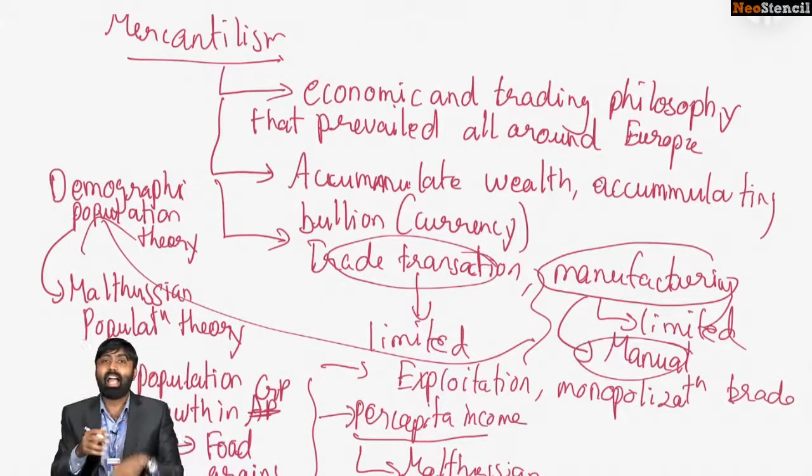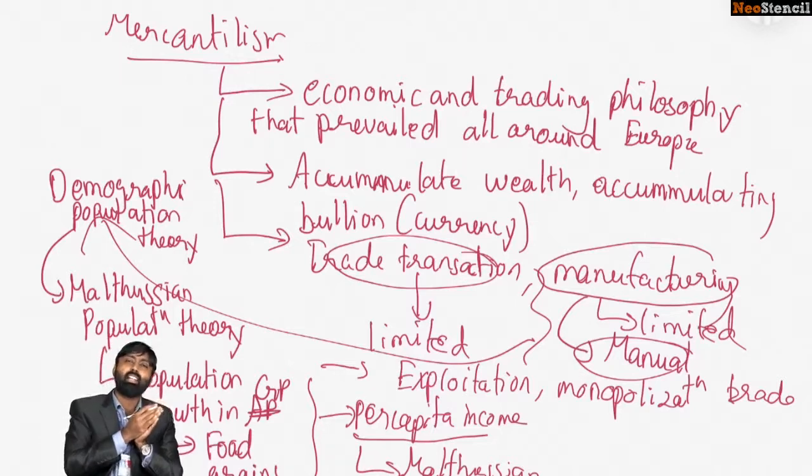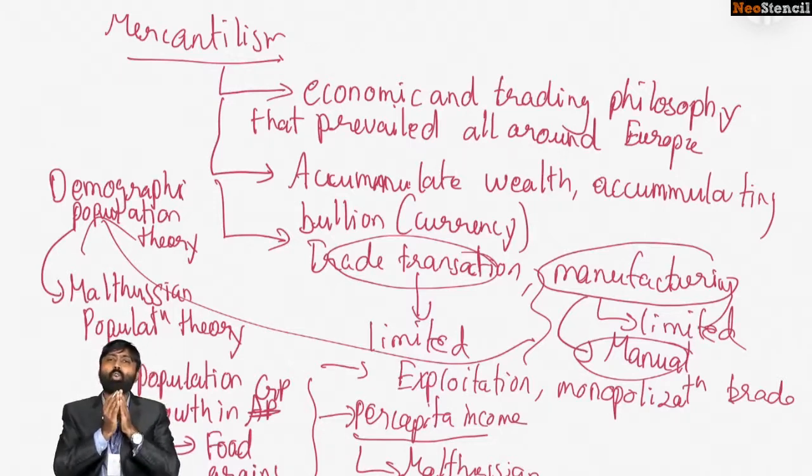You had to suck away the resources of another country in order to sustain, because you couldn't go beyond a certain limit. So you had to basically take away or erode the resources of another country to your own so as to accumulate wealth. This is what promoted the idea of colonialism and imperialism during the early eras. If trade growth was limited, the only way a country could accumulate wealth was by exploiting a third nation and draining away its resources. It is as simple as that.